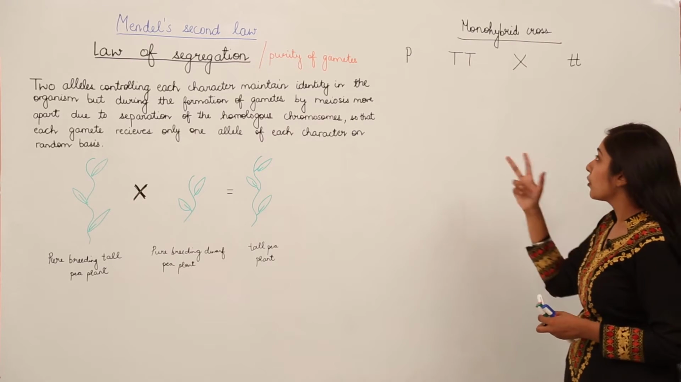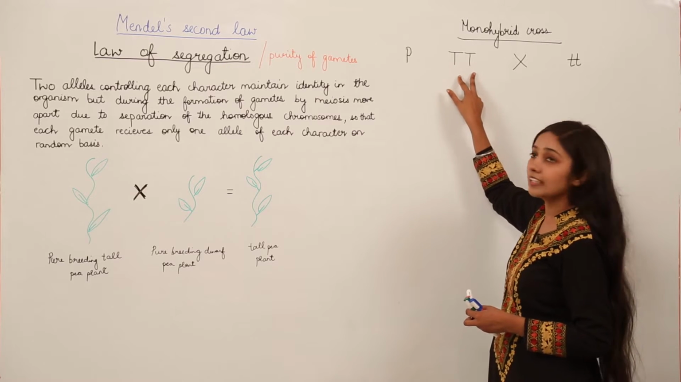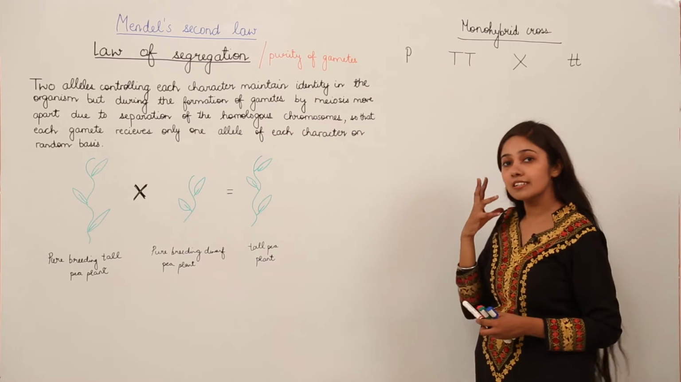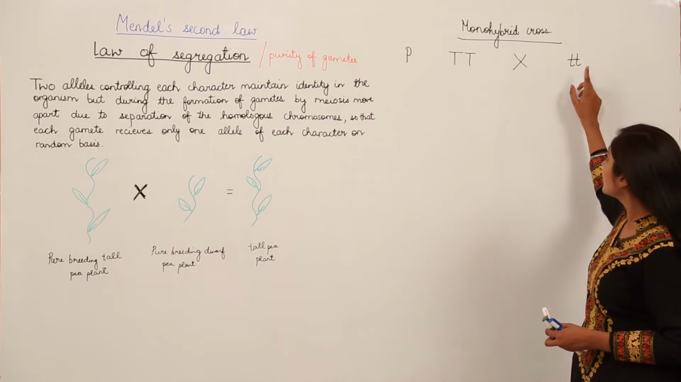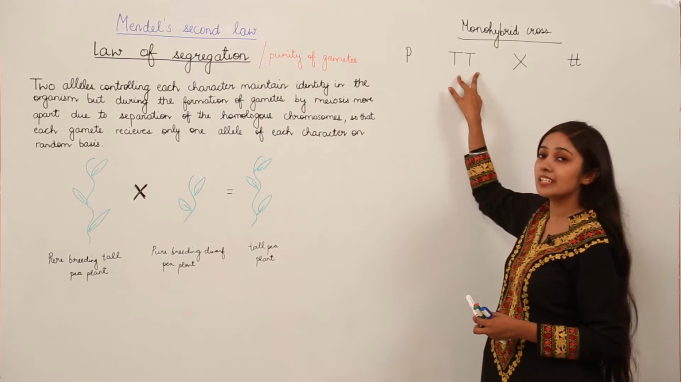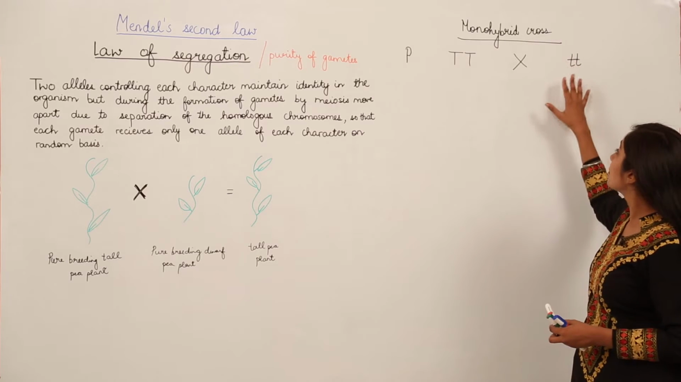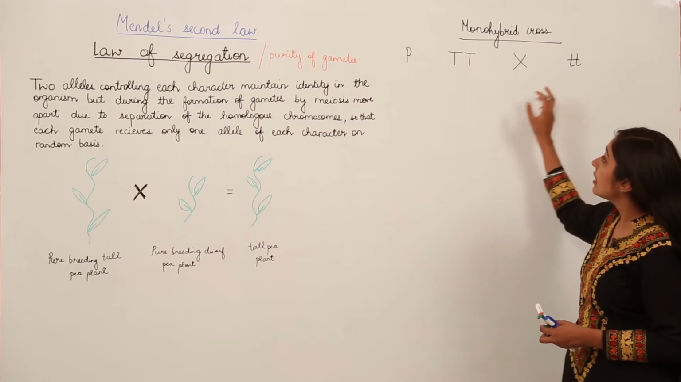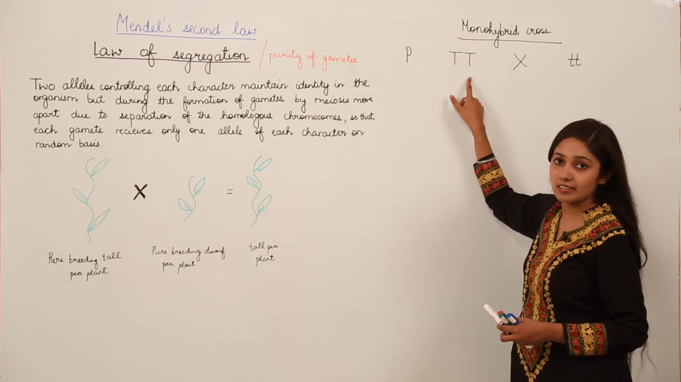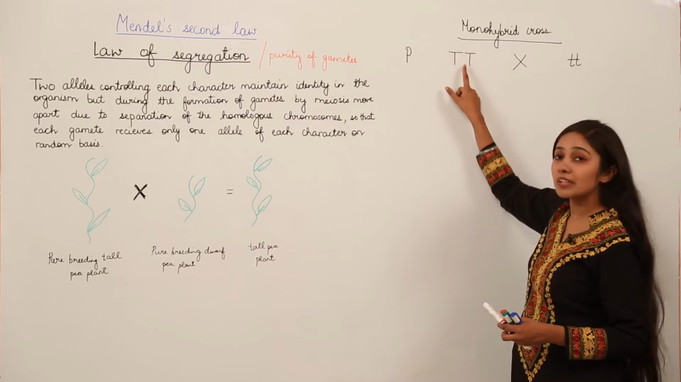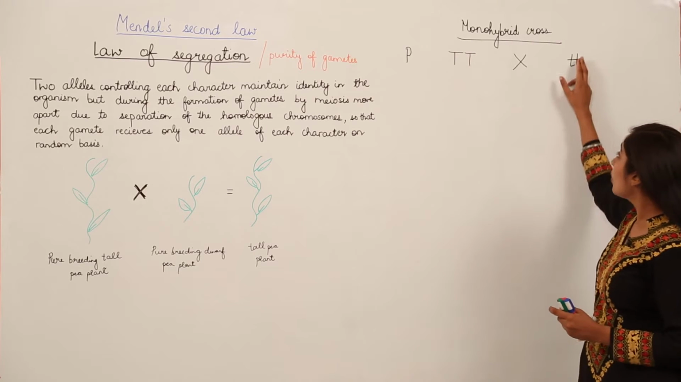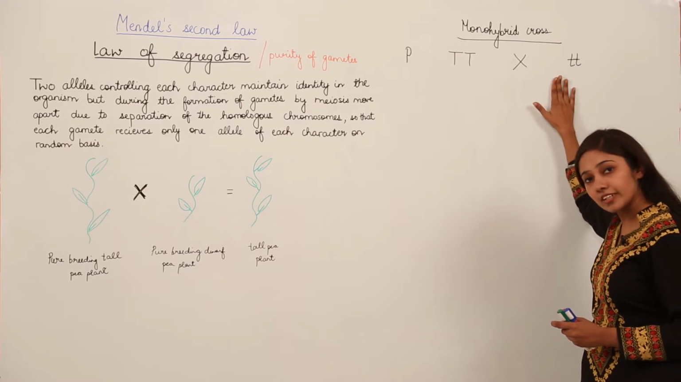Why am I calling these pure? Because each has a homozygous allelic pair. Both the alleles are the same, so it is a homozygous pair, and this is also a homozygous pair. That is why this is a pure breeding tall pea plant, and this is a pure breeding dwarf pea plant. When we denote something with an uppercase letter, such as a capital T, it means this is the dominant characteristic, and when we write it with a lowercase letter, it means it is a recessive characteristic trait.